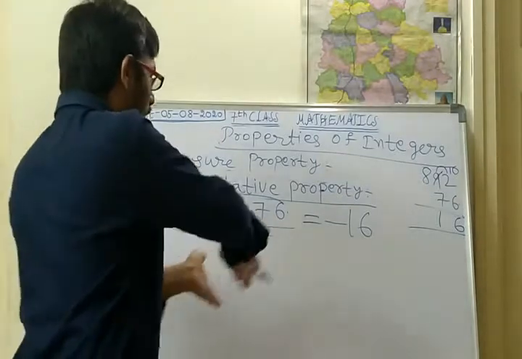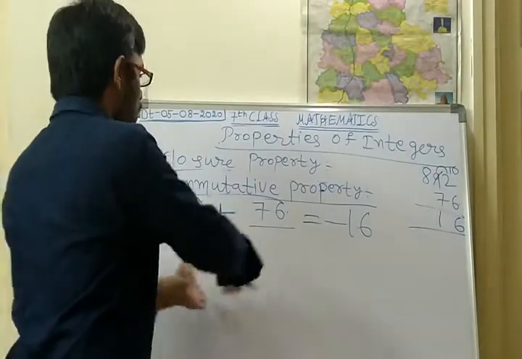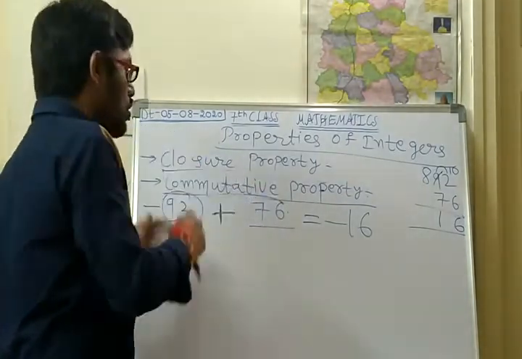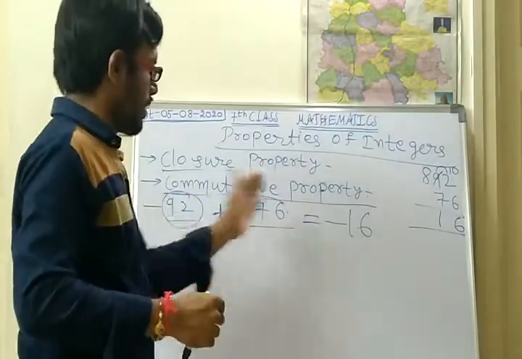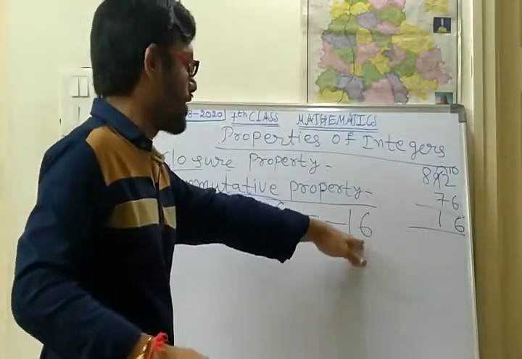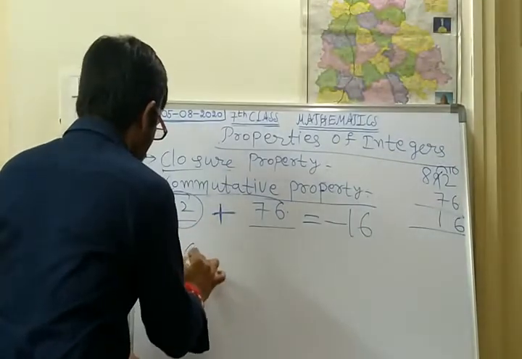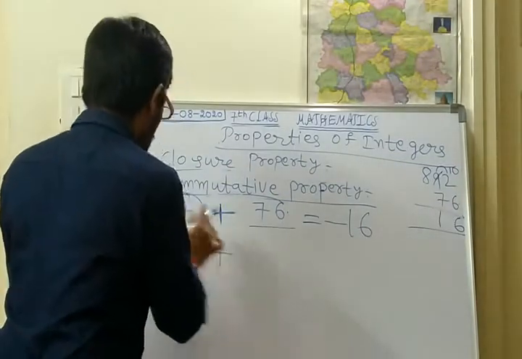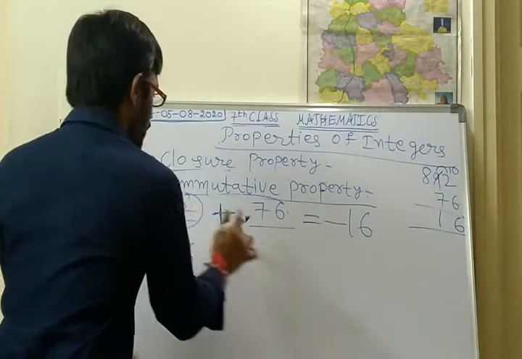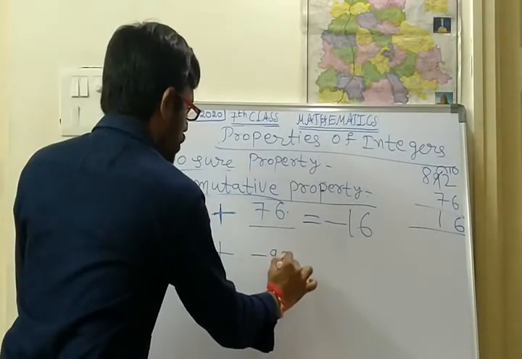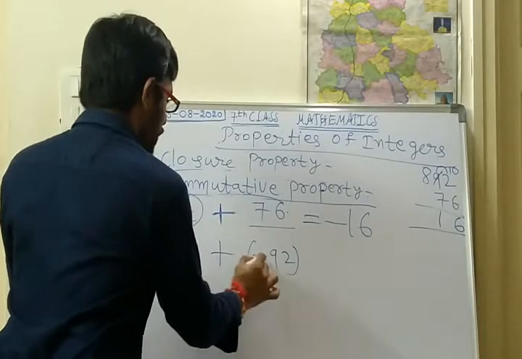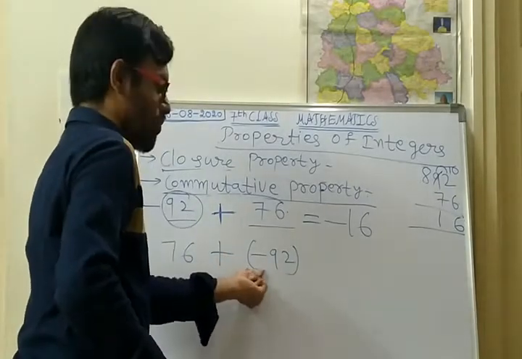Now if we transfer 92 to that side and 76 to this side, will the result be the same as this one or not? So I am writing 76 plus, and this minus 92 is one number, so I am writing minus 92 here, keeping a bracket between the two symbols.